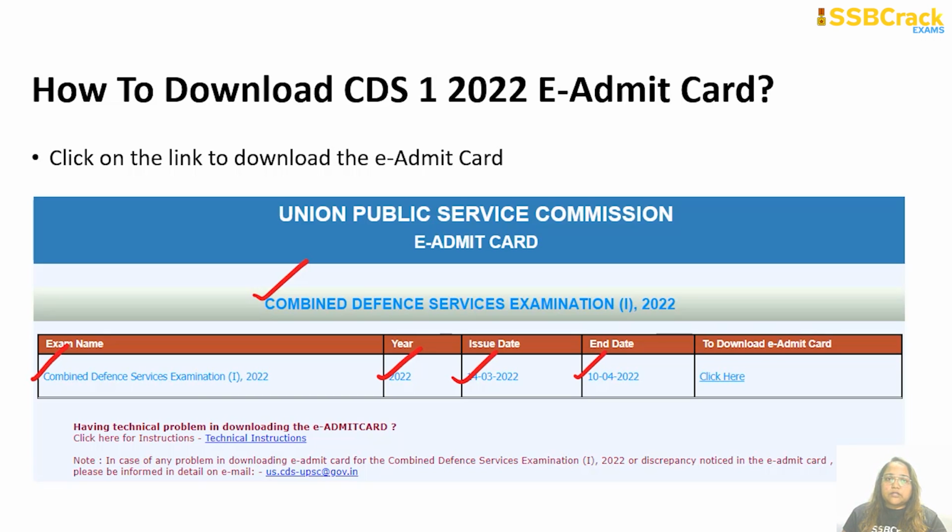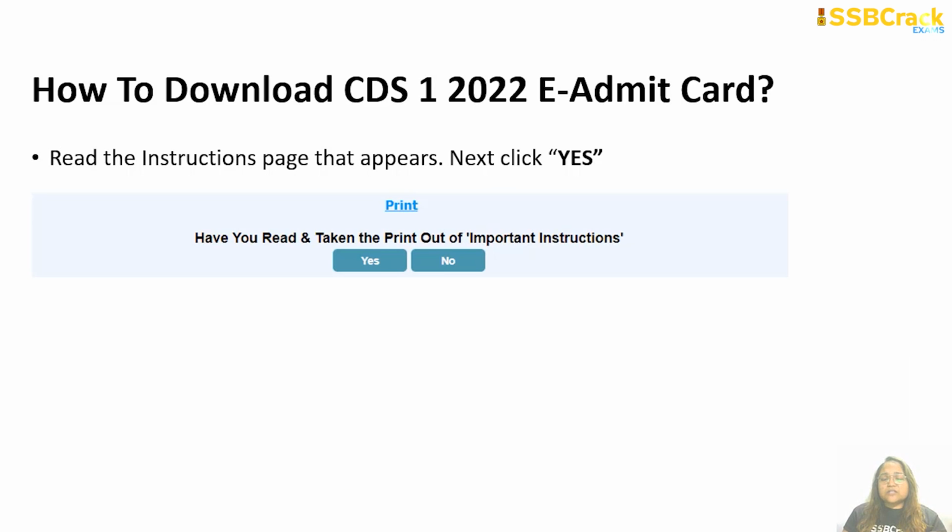I would suggest you not to wait till the very last date of downloading, because many technical errors can happen. So I would suggest you start downloading the e-admit card as soon as possible. And here you can see a click here link is given to download the e-admit card. So you have to click on the link to download the e-admit card. Once you have clicked on this link, a page full of instructions will open. You have to read the instructions page and you have to print it. Now this is very important. Without printing the instructions page, you cannot go to the actual admit card.